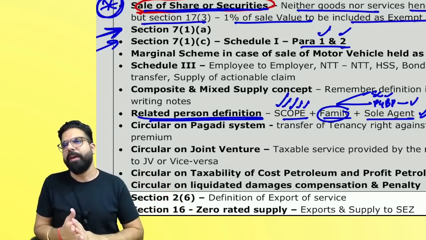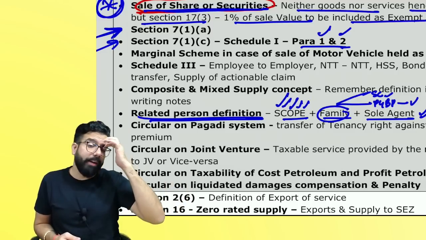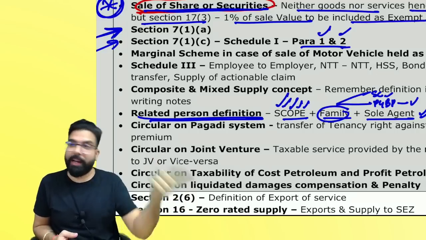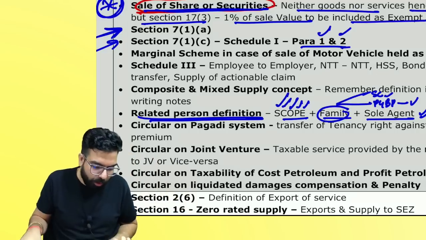Secondly, everyone, supply between related person and distinct person in the course of business. That will also be a supply, but the value has to be taken as per valuation rules. The next one over here.